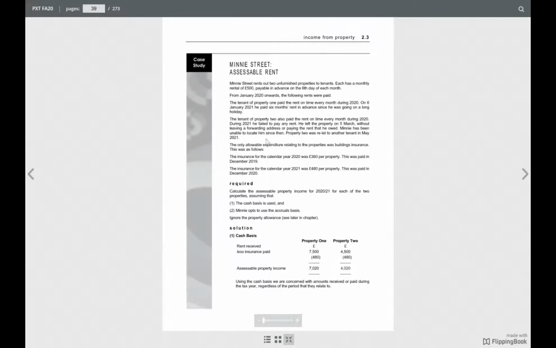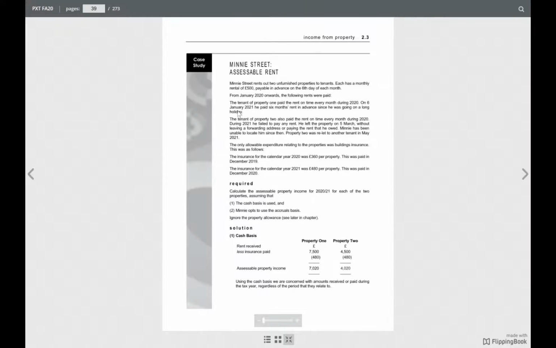We need to note down what the tax year is. 2021 starts from April 2020 to April 2021. But this property is rented from January 2020, so the first 3 months we don't need to worry about, because we have to see the tax year. Receipt basis means what we received from April to April.